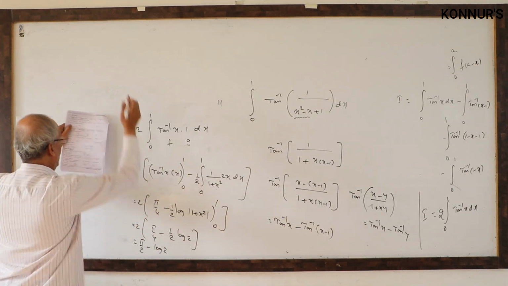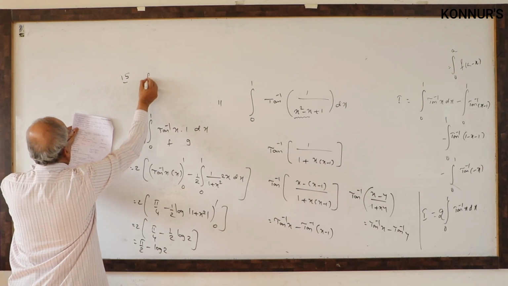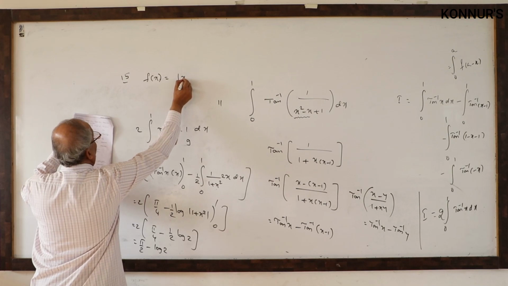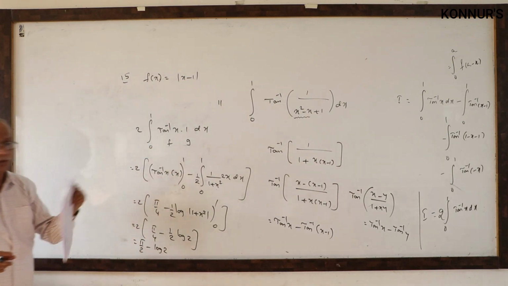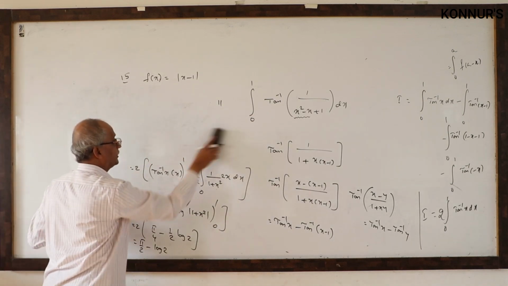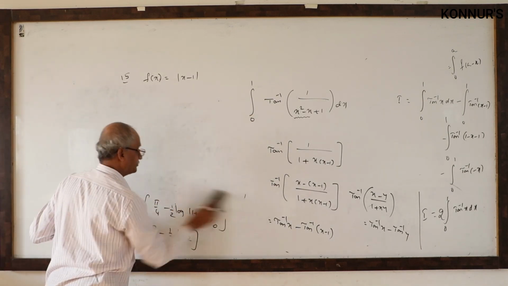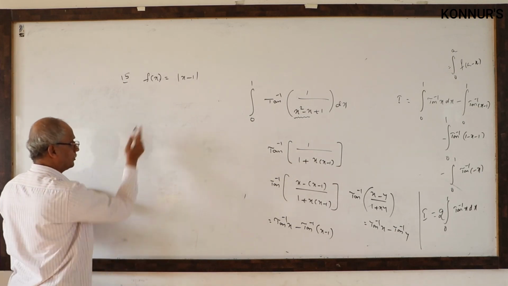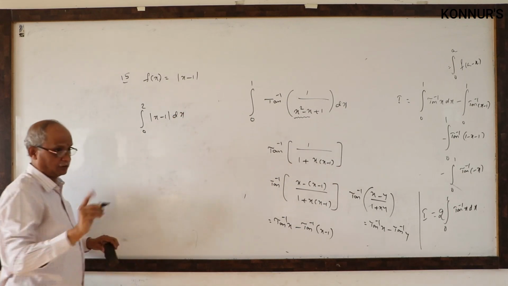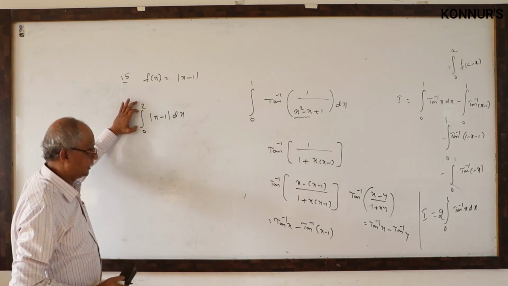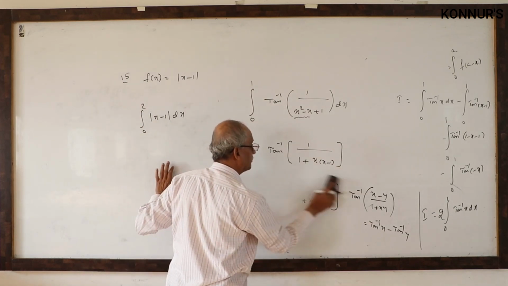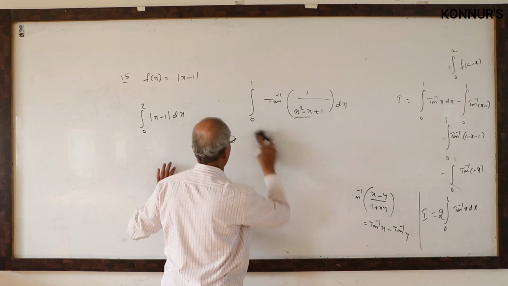Very, very useful. I gave earlier what is mod of x minus 1. Here, f of x is defined as mod x minus 1. He is asking 0 to 2 f of x. Very, very guarantee expected model. For mod function, they can ask you any limits. Now here he is asking 0 to 2 mod x minus 1. Instead of asking a definite integral, they can write the sentence: area of the function mod x minus 1 between the limits 0 and 2.